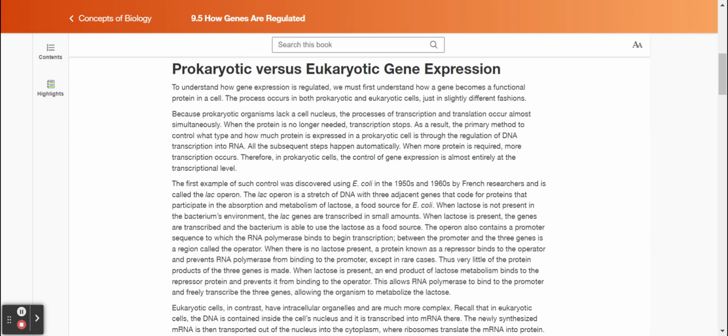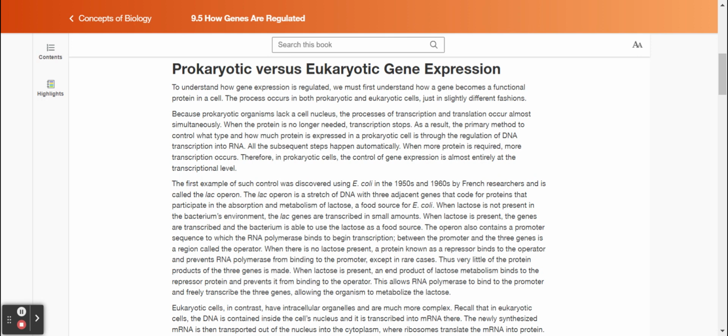Prokaryotic versus eukaryotic gene expression. To understand how gene expression is regulated, we must first understand how a gene becomes a functional protein in a cell. The process occurs in both prokaryotic and eukaryotic cells, just in slightly different fashions. Because prokaryotic organisms lack a cell nucleus, the processes of transcription and translation occur almost simultaneously.